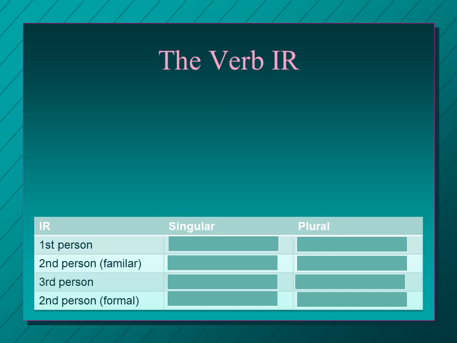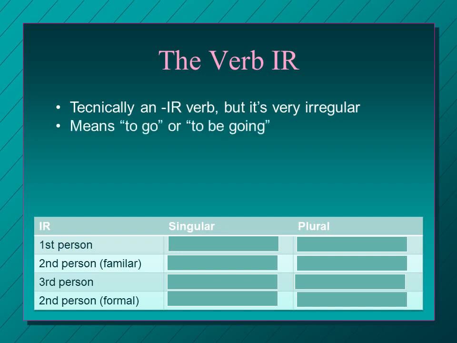Okay, now let's take some time here to talk about the verb ir. So it's an IR verb. It's just ir. It's a really common and important verb. So it's technically an IR verb because it is just IR. It doesn't really have a stem. It's just ir, but it's very irregular. It means to go or to be going. So as I mentioned before, the Spanish don't always make a distinction there. Ir can mean to go or it can mean to be going.